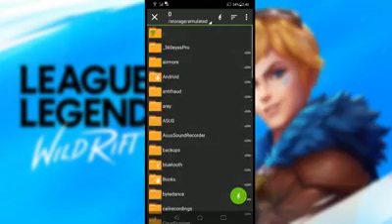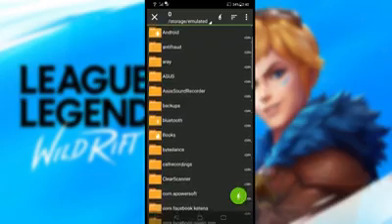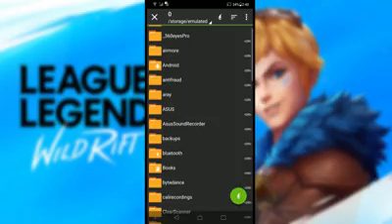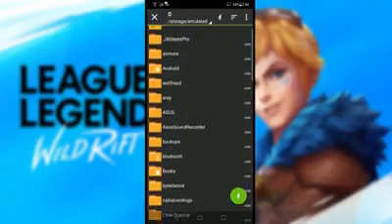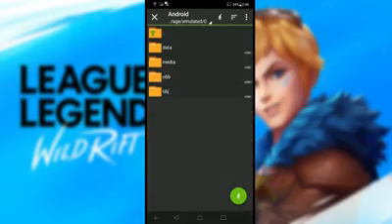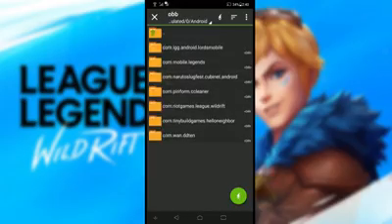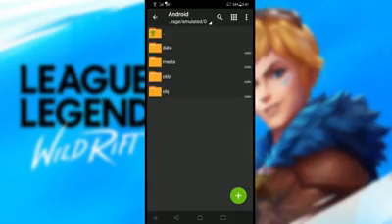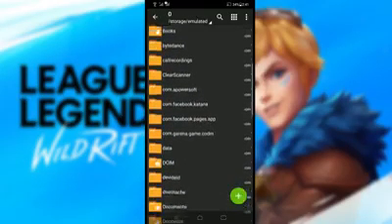And next step, click on the folder with the arrow sign going up. So in this portion, look for the Android folder. And click OBB. Once you're done, click the circle with a color green on it, and then that should be it. So the next step, hit back to your download folder,